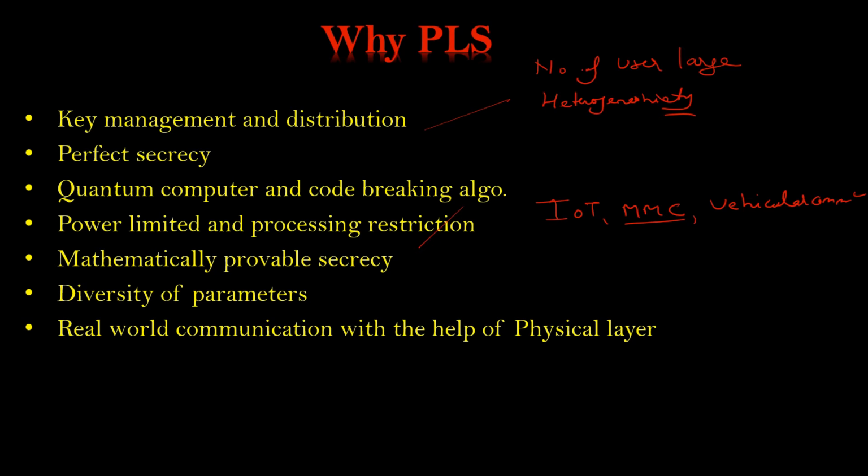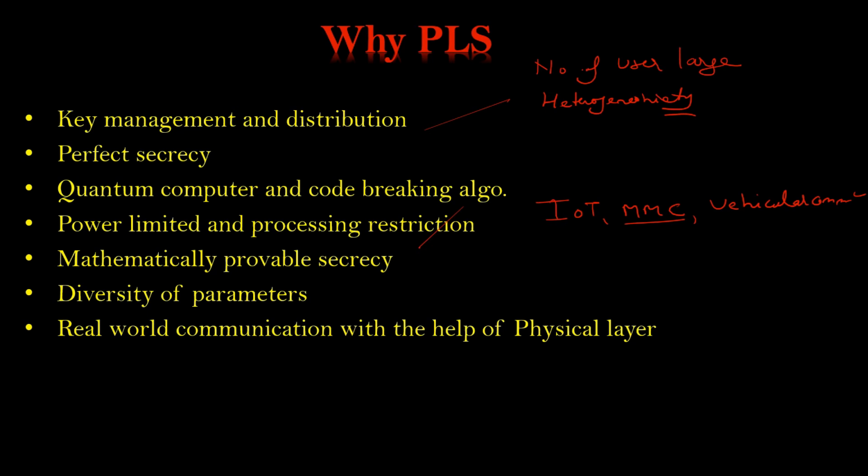Real world communication: we have already discussed it, because the physical layer is the lowest layer and that is connected with the real world. So all the upper layers of the system will connect with the real world with the help of the physical layer. So the security of this layer is a must.